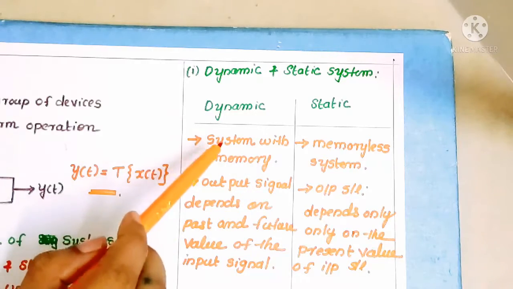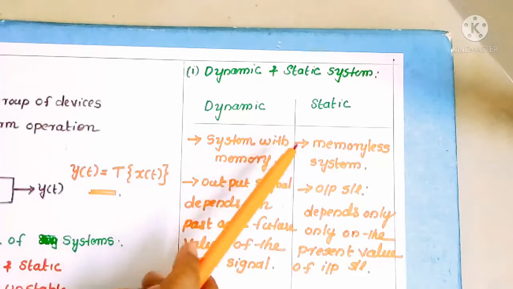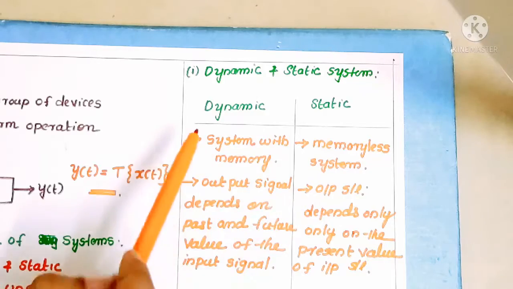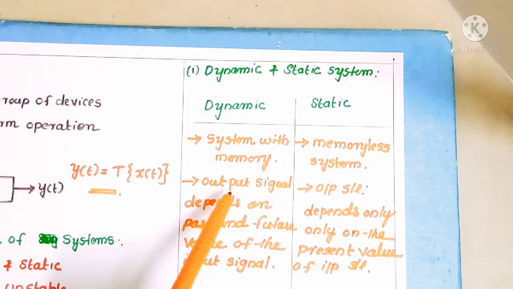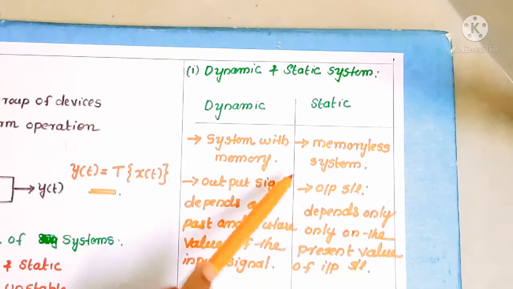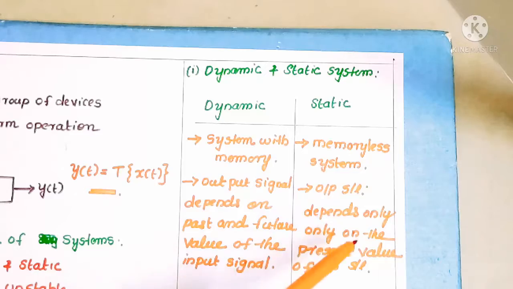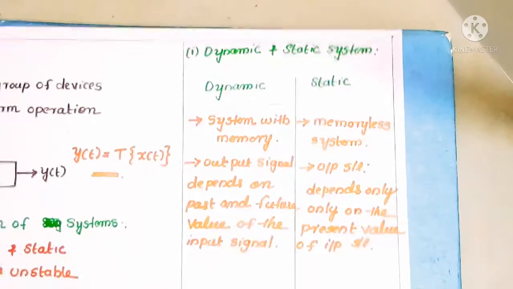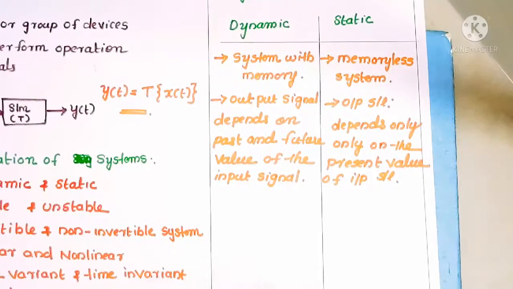A dynamic system is a system with memory. A static system is a memoryless system. Also, in a dynamic system, the output signal, that is y of t, depends on the past and future values of the input signal. But in a static system, the output signal depends only on the present value of the input signal. To understand this concept, we can take some examples.